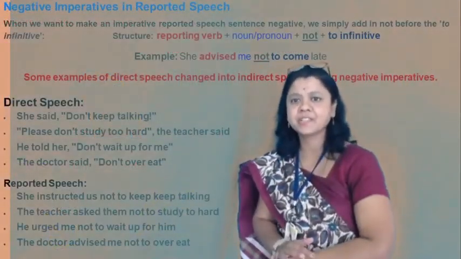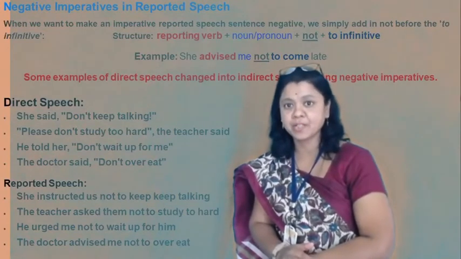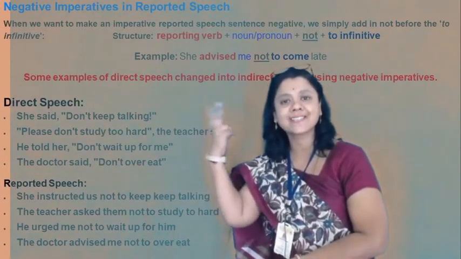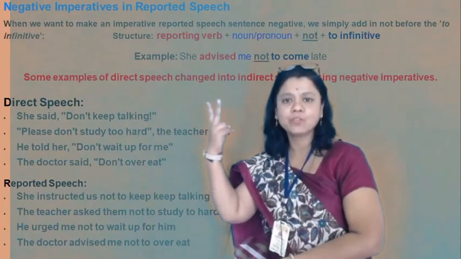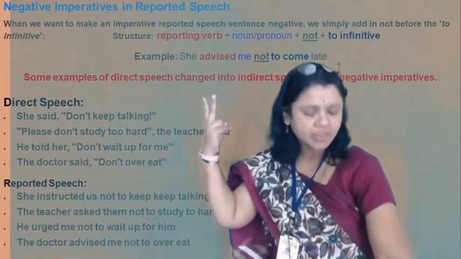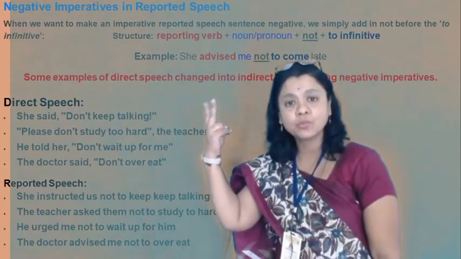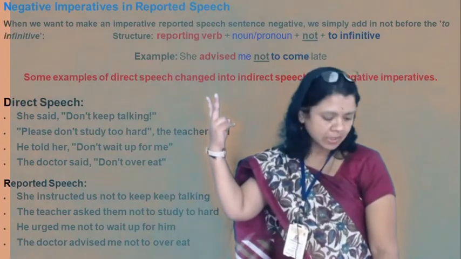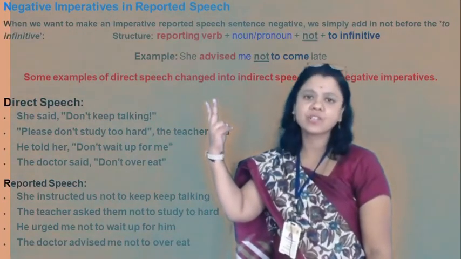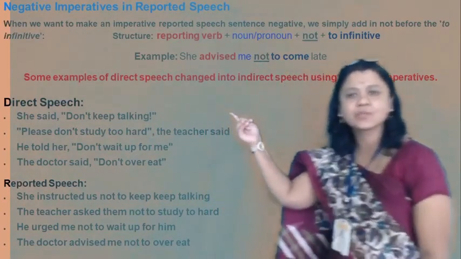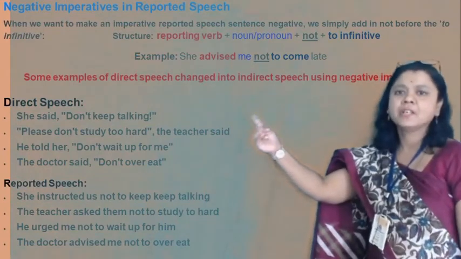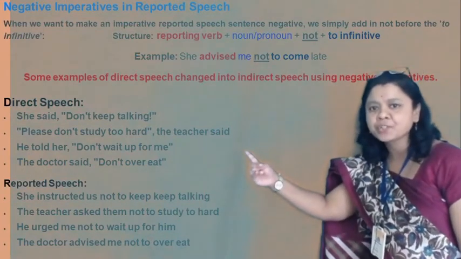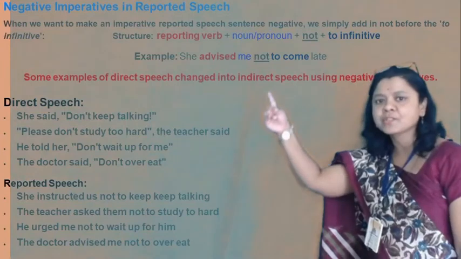Next, this is the negative imperative sentence, which we have seen as the second one: the teacher said, children, don't get friendly with strangers. This sentence belongs to the negative. Negative imperatives in reported speech: see the structure.